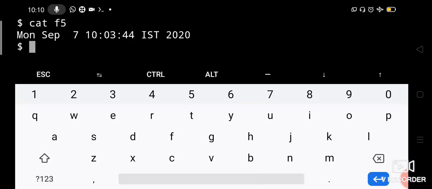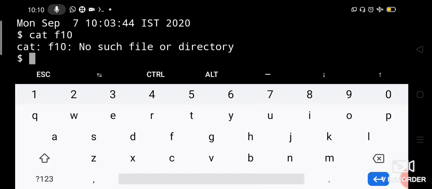So cat F5 means the contents of the F5 file it will display. I have stored the contents of the date command in F5. So let us check whether cat F10 is existing. Okay, F10 is not existing. When you say cat F10, it will give you an error message: no such file or directory. That means the F10 file is not existing. So let us create a file called F10. See what happens when you try to create a file with an already existing name: it will overwrite the contents of the file. So you should be careful. First you check whether that file is existing or not, then you try to create the file.